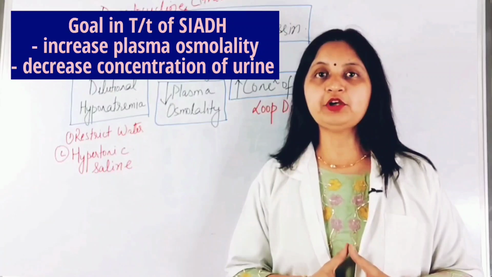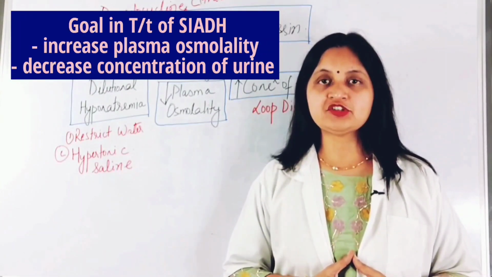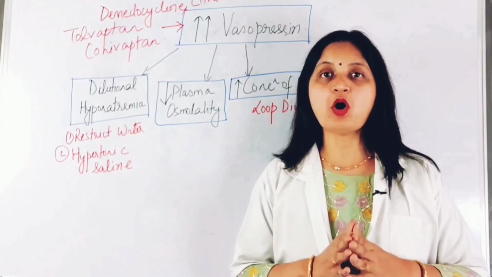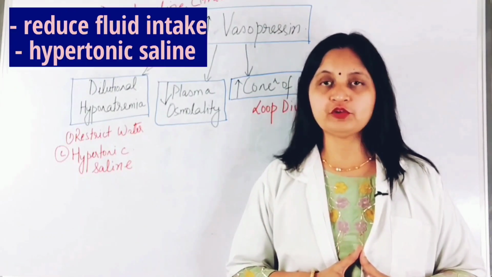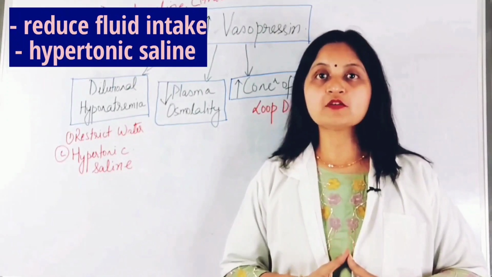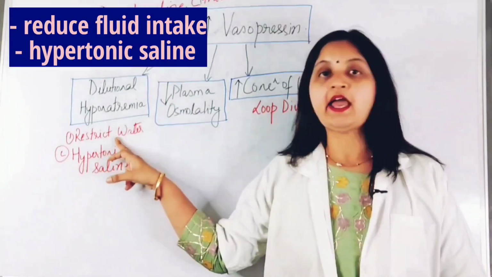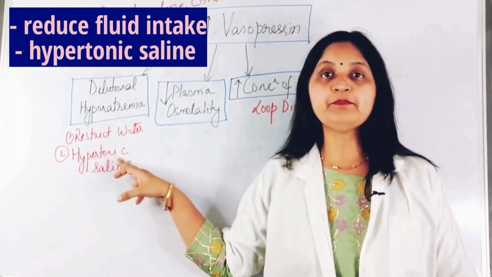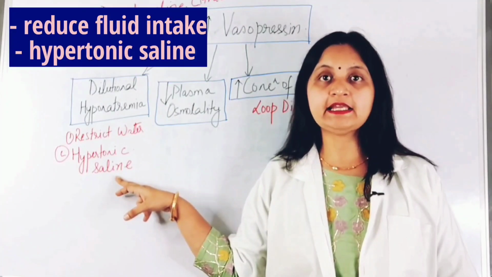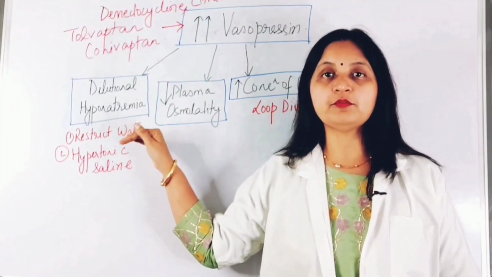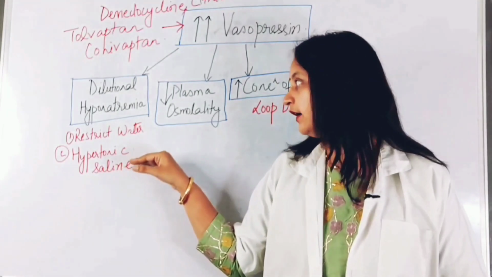So what is the treatment of SIADH? The goal in the management of SIADH is to increase the plasma osmolality and decrease the concentration of urine. So the plasma osmolality can be increased by restricting water intake and also administering hypertonic saline. So administration of hypertonic saline raises the plasma osmolality and reduces the symptoms of hyponatremia.